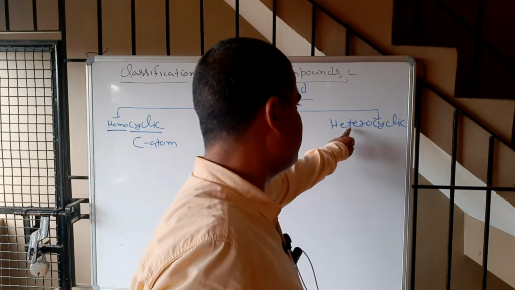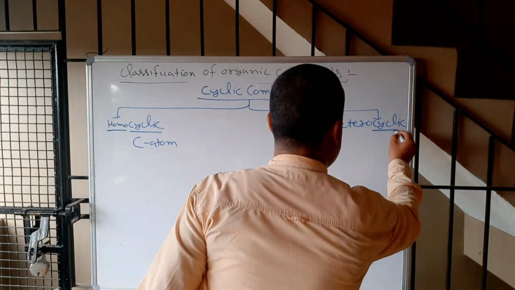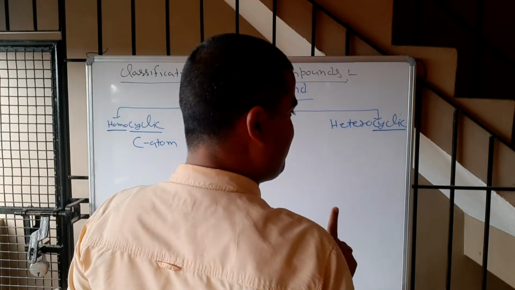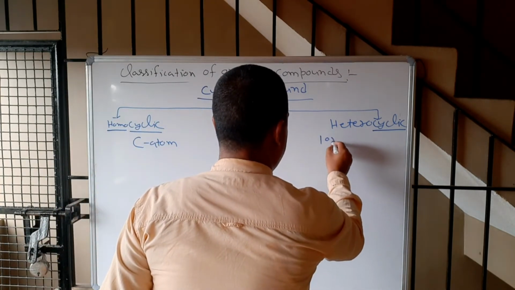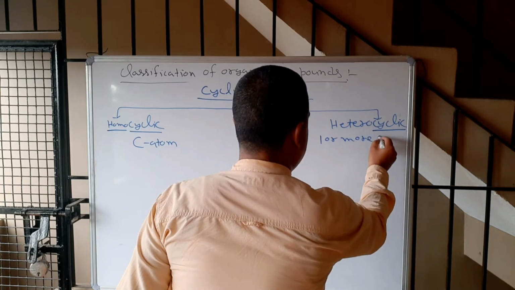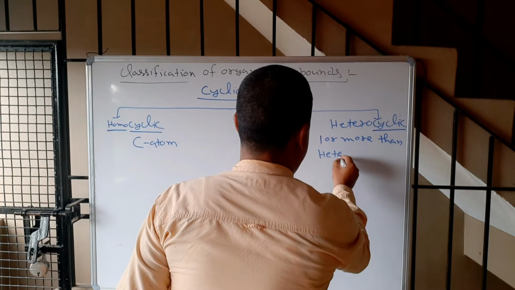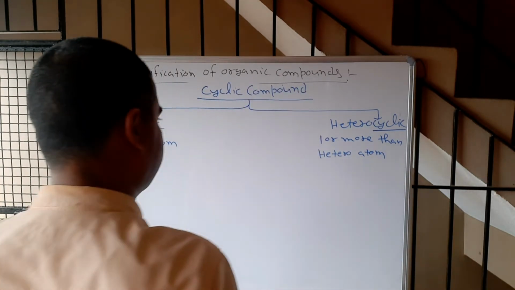Now heterocyclic means, hetero means different. It means cyclic compound or ring compound which is having one or more than one heteroatom, correct?